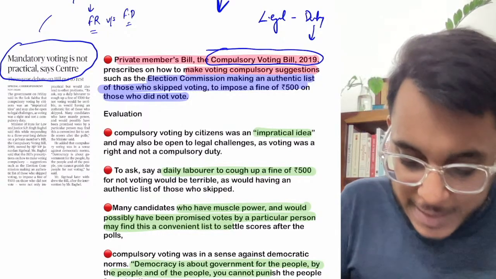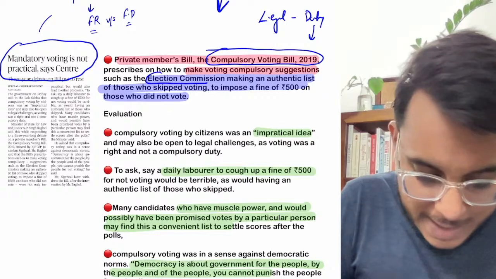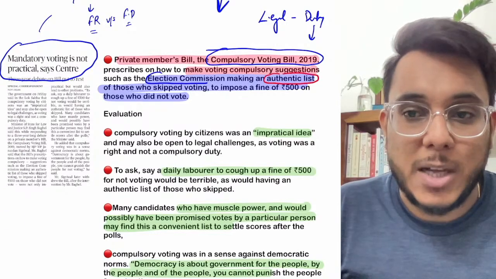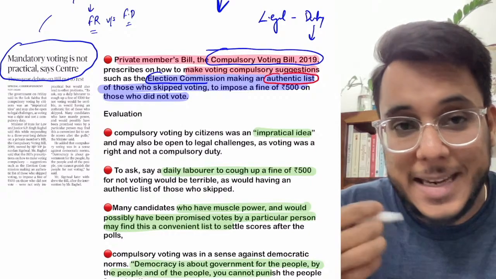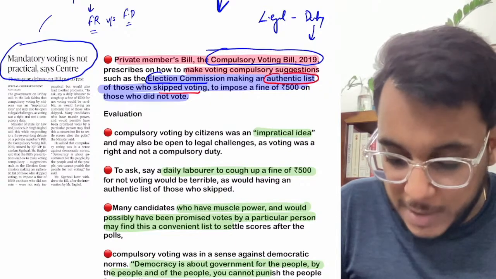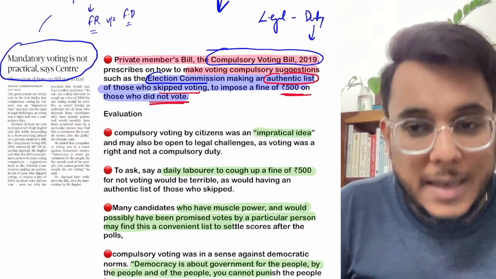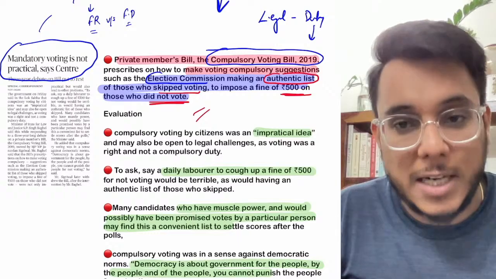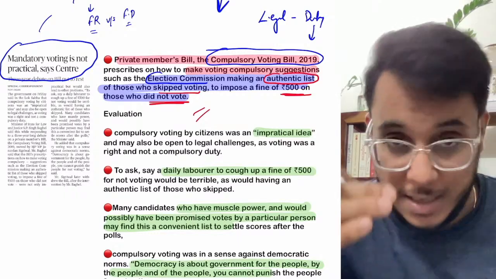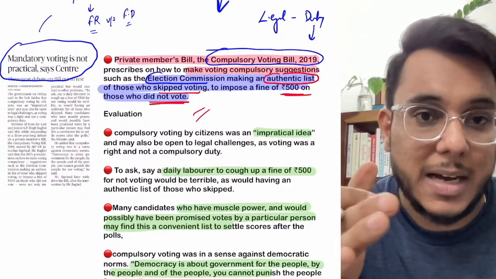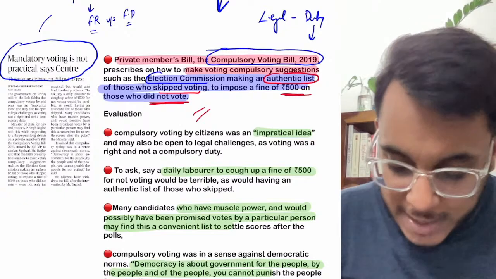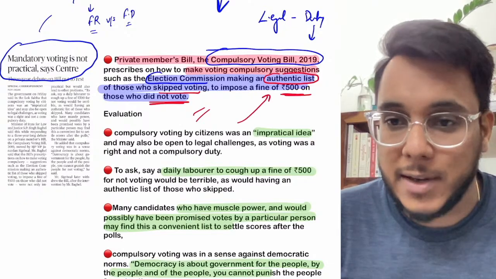This bill provided that the Election Commission of India needs to make an authentic list of the names of the people who have skipped the voting or who have not voted, and on those people 500 rupees of fine needs to be imposed. It was said that it is a civic duty that you should vote, and if somebody is not voting, then they should be imposed a fine of 500 rupees.